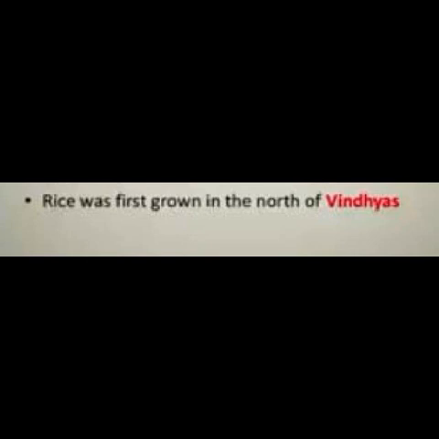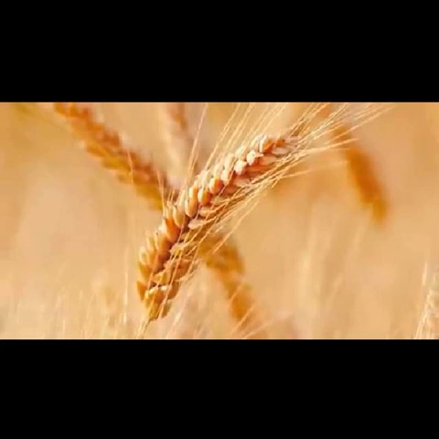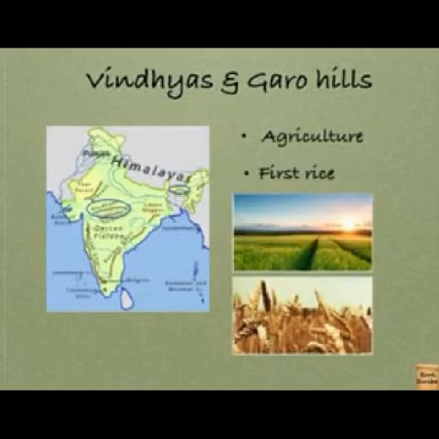Rice was the first to grow in the north of the Vindhyas. This Vindhya is located in central India. This is rice, paddy seeds. When you see this, yes, somebody has fields, their fields only you have seen this. Okay, then I told you the Vindhyas and Garo hills. Agriculture started there. The Vindhya is located in central India. Garo hills is in northeast India.